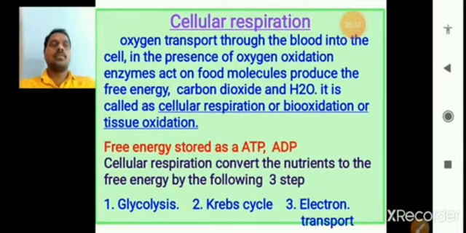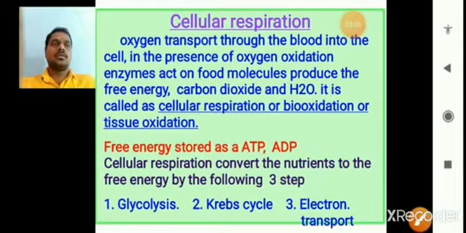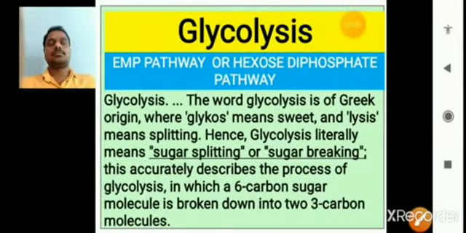These three are very important in cellular respiration. Now next, what is glycolysis? In this video we discuss only glycolysis. The main topic is glycolysis.